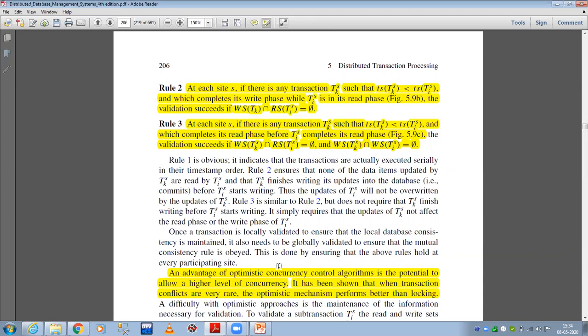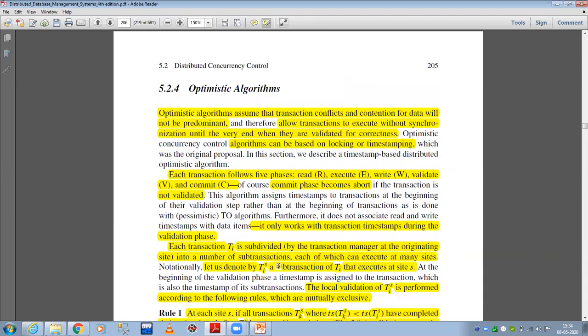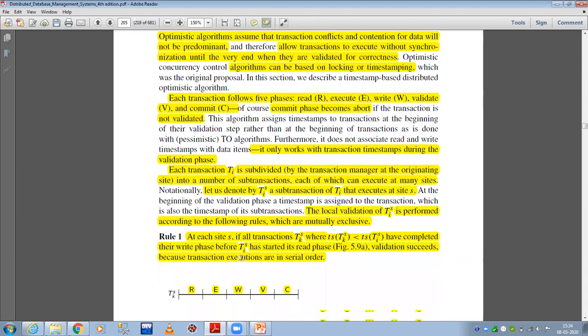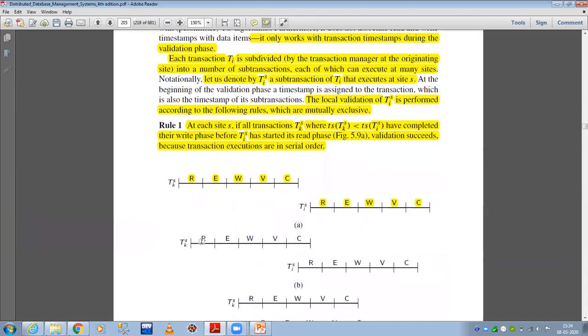So you can see here in the second B, what is happening? This is one transaction. This is another instance of the other transaction. So what is happening is that the read and write intersection is 5 here.